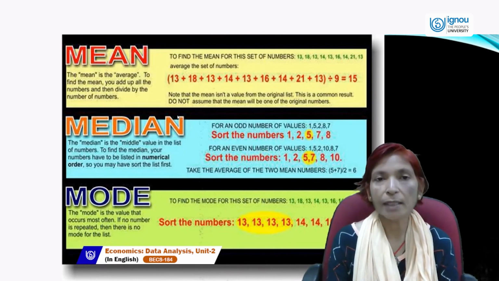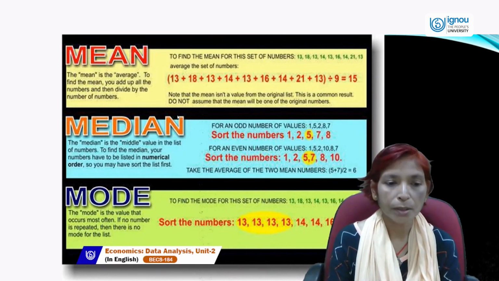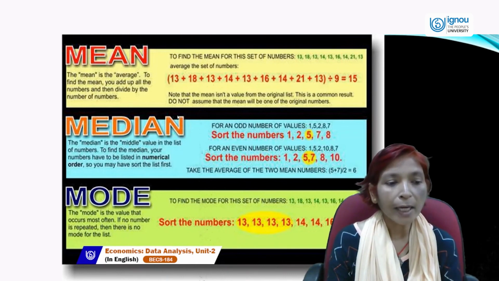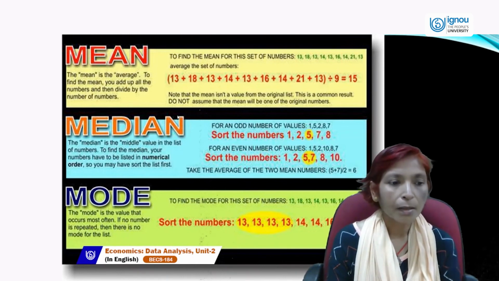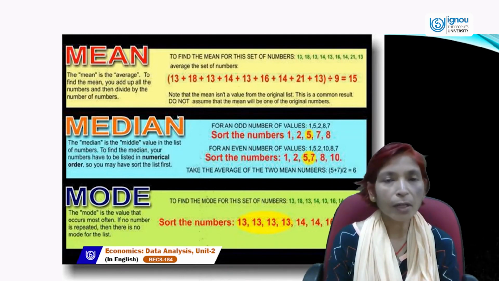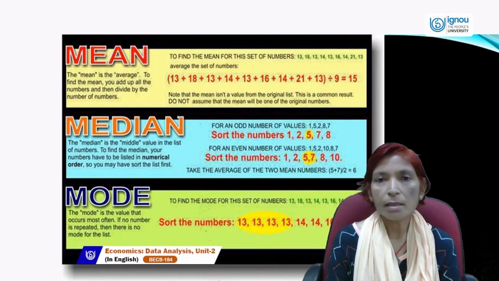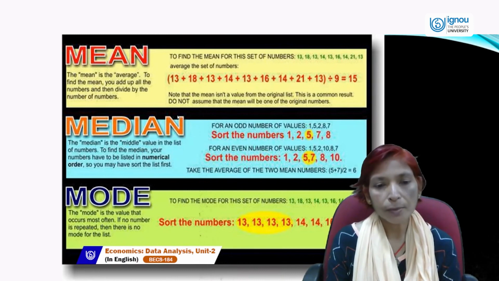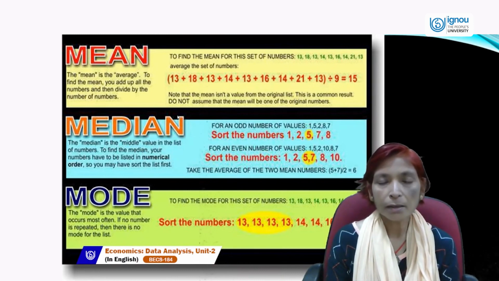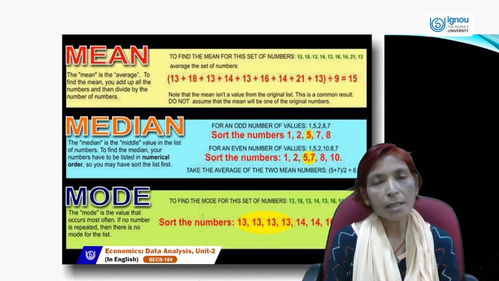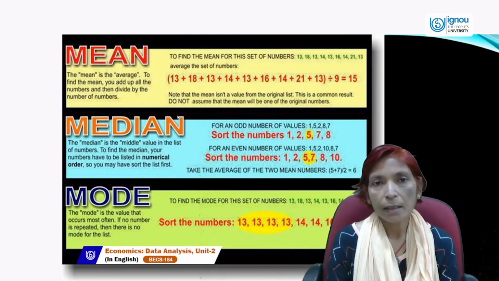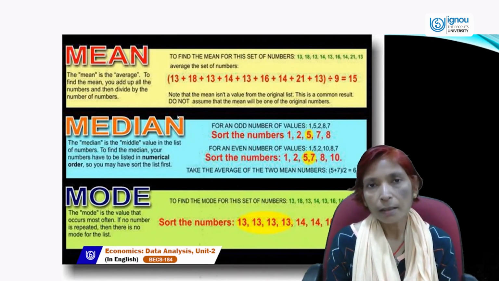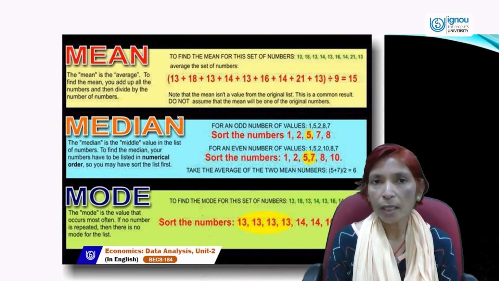And the third measure of central tendency is the mode. Mode is the value that occurs most often, or the most frequent number. If no number is repeated, then there is no mode for the list. In this question, the numbers are given like 13, 18, 13, 14, 13, 16, 14, 21, 13.